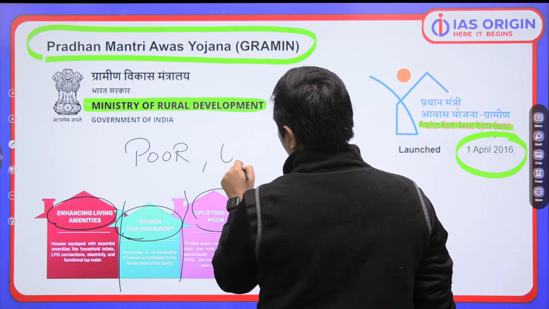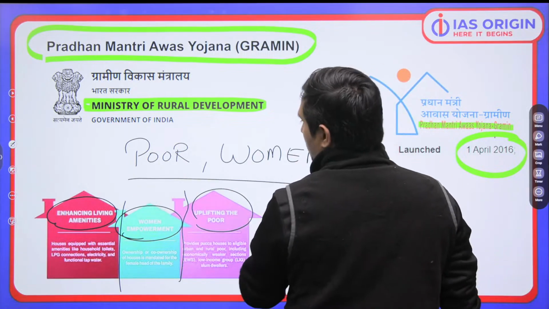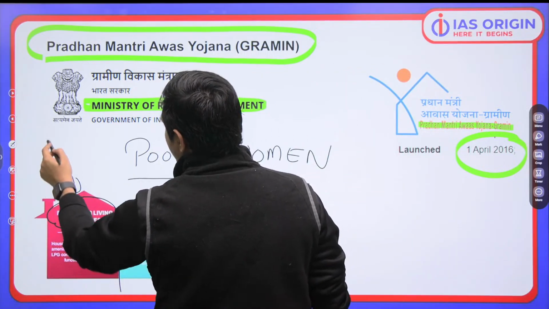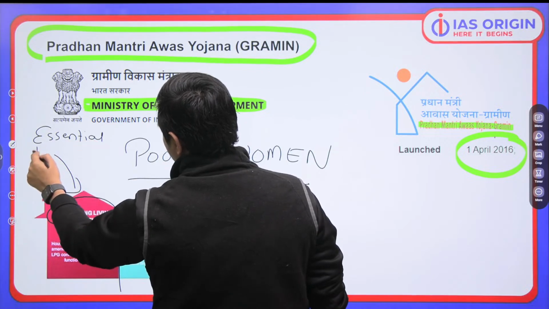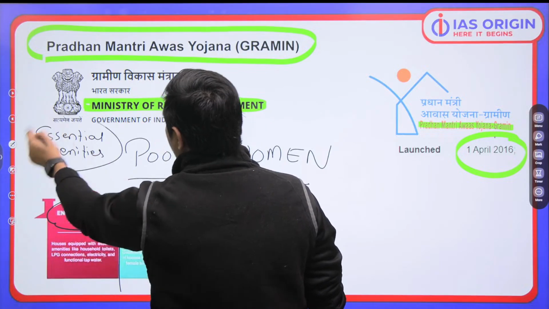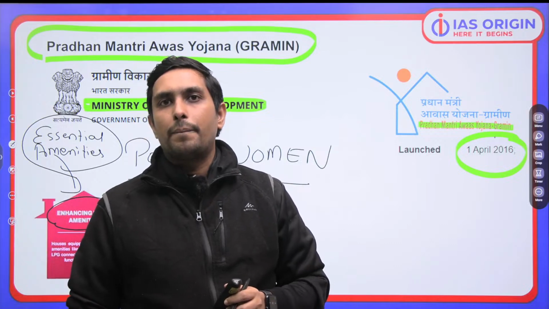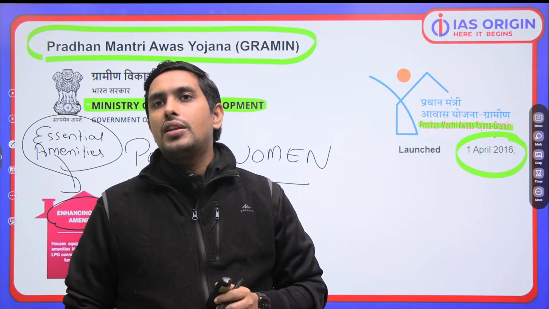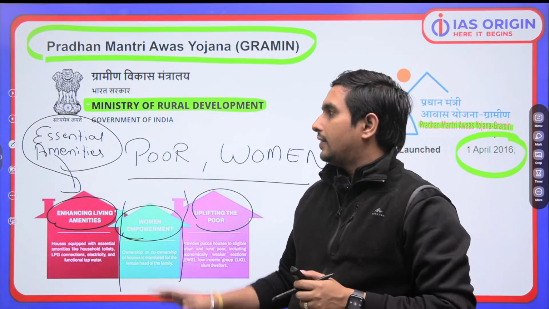We are trying to focus on women empowerment. We are trying to focus on living amenities. Basically essential amenities they may be having, those essential facilities they should have. That is what our focus is. They should be having essential amenities or essential facilities. That is quite important. समझ आ गया इतना?